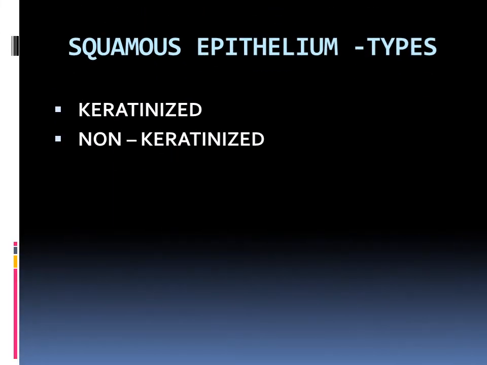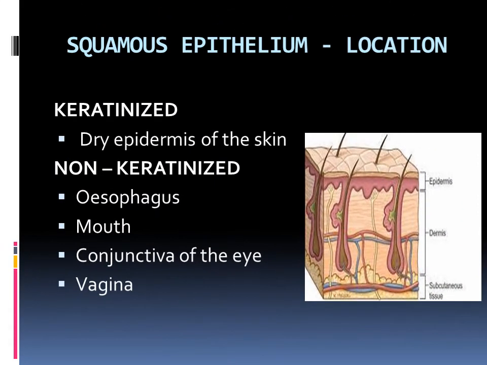And this squamous epithelium is again classified into two types, that is keratinized as well as non-keratinized. Fine. Let us see one by one. So this squamous epithelium is classified as keratinized as well as non-keratinized type.